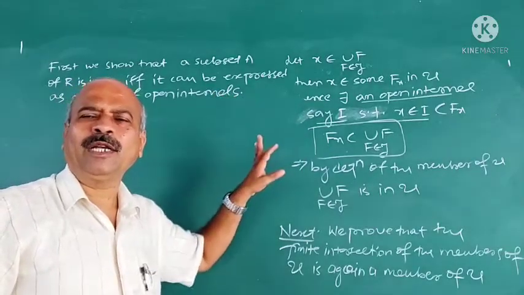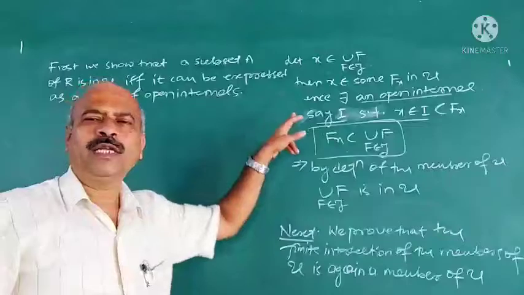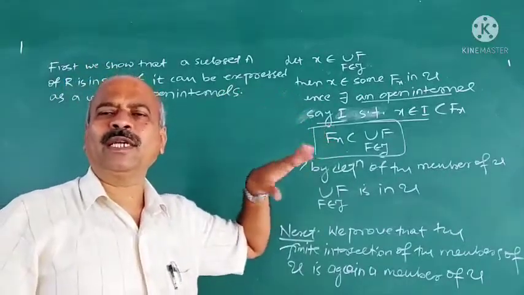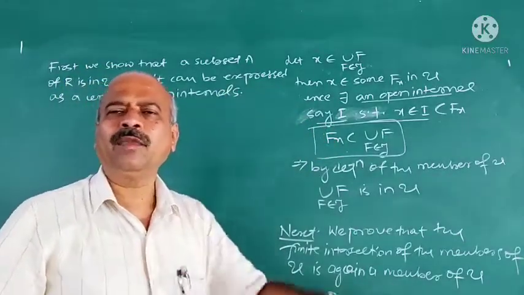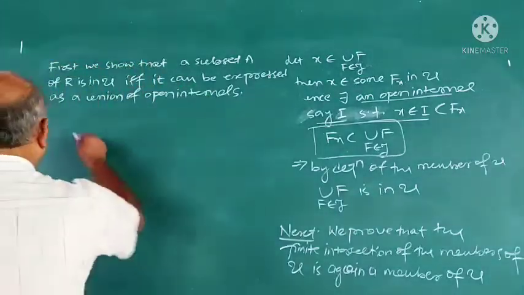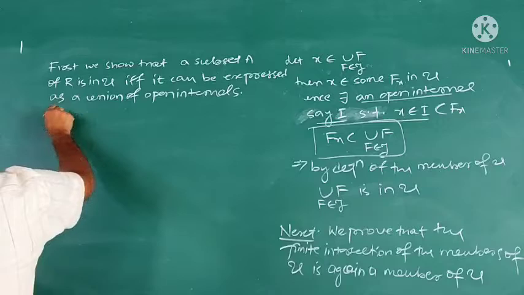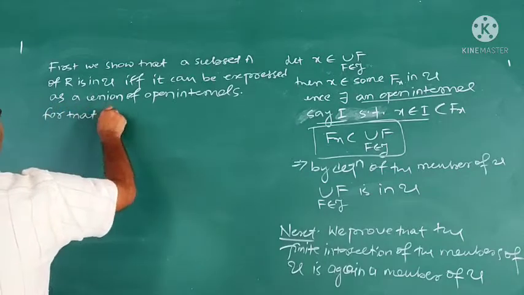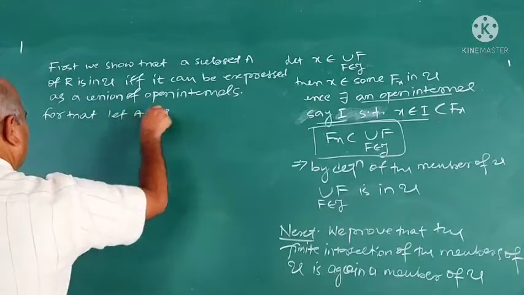Then we take any two arbitrary elements of this U, prove that the intersection of those members is again a member of U, and the axiom is satisfied. For that, let A belong to U.